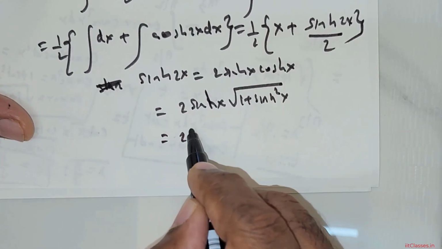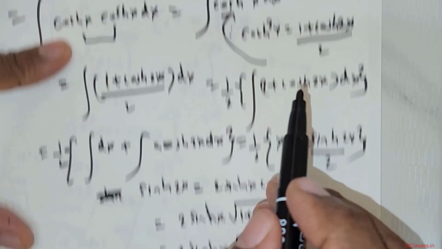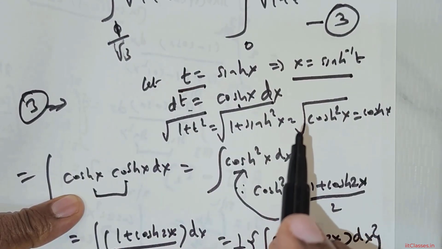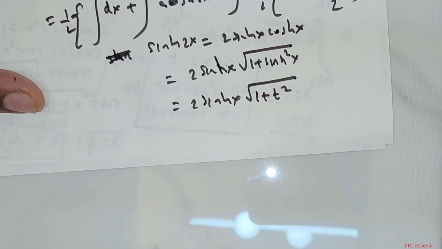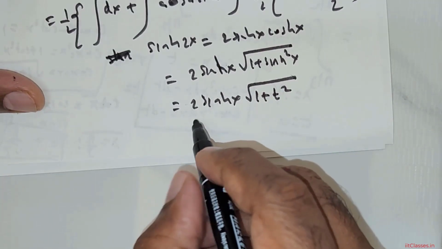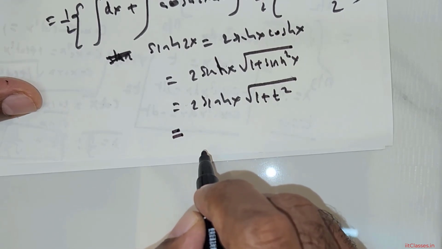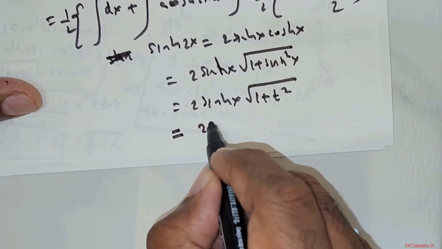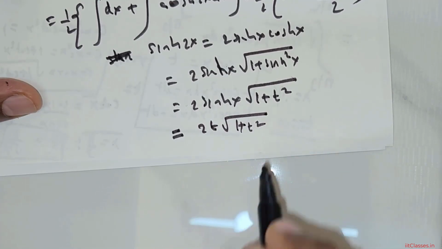Now this is equal to 2 times sin x, and sin x is equal to t. So you can substitute t squared there. And this is equal to 2 times t times the root of 1 plus t squared. This is what you've got.